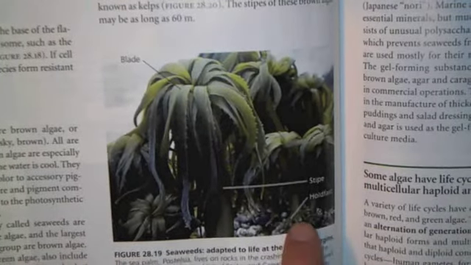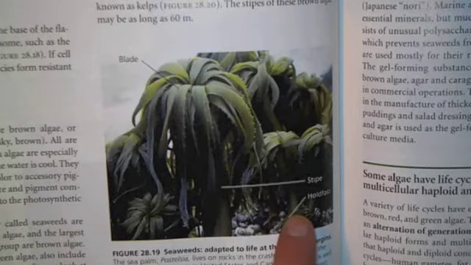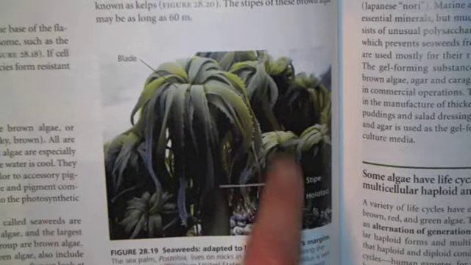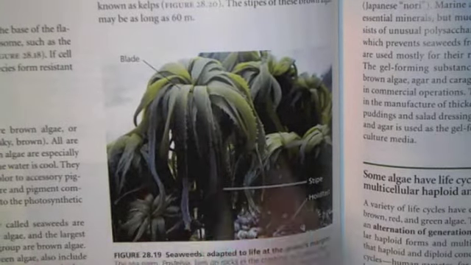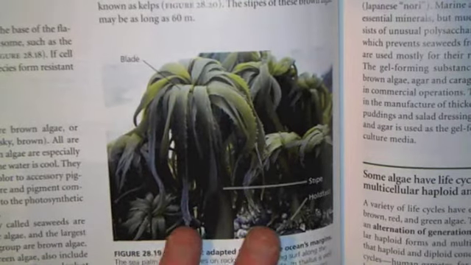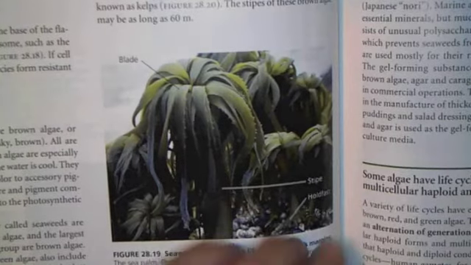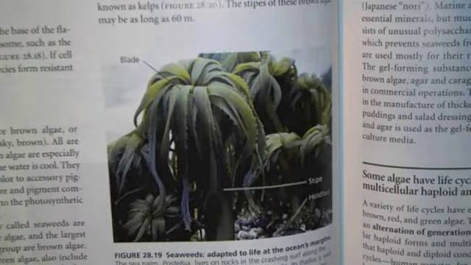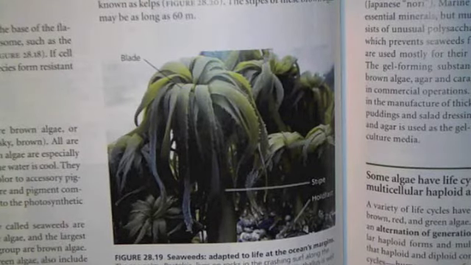You would have a holdfast here that actually sits on the bottom of the floor, and then you have the stipe, which is the stem part right here. And then you have the blades, which would become like the leaf. So it's very, very similar to plants, and it's probably one of the earliest ancestors of plants. So most brown algae float at the surface, but they're actually rooted very deep into the bottom of the ocean. They can grow like 80 or 90 feet long.